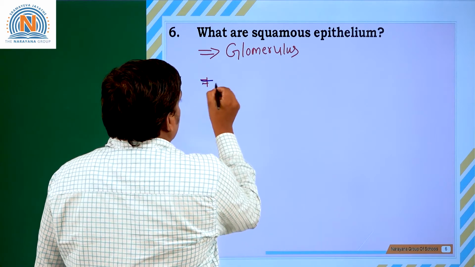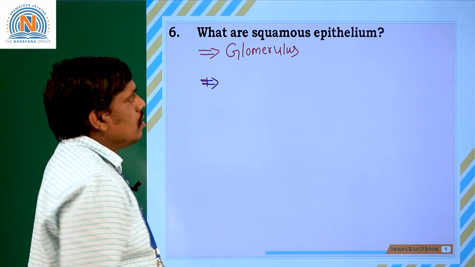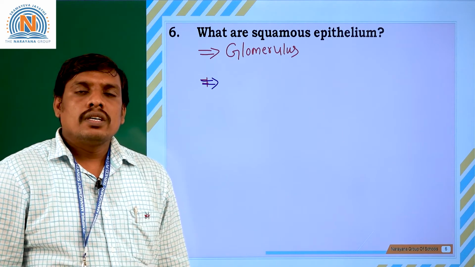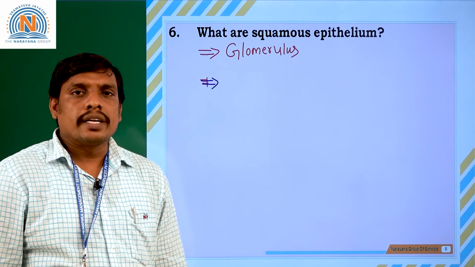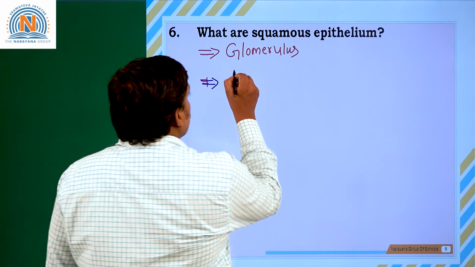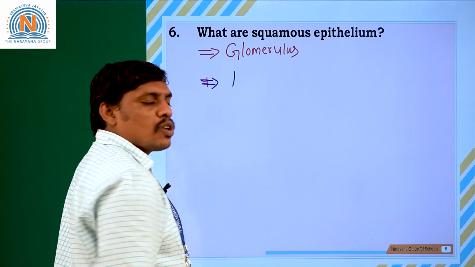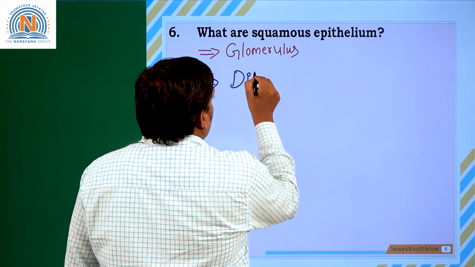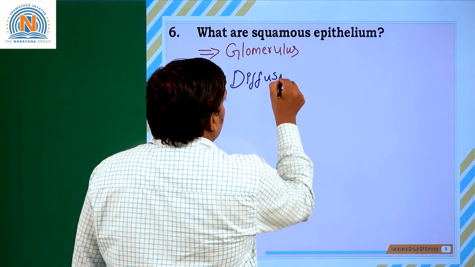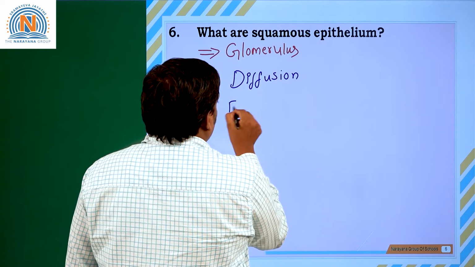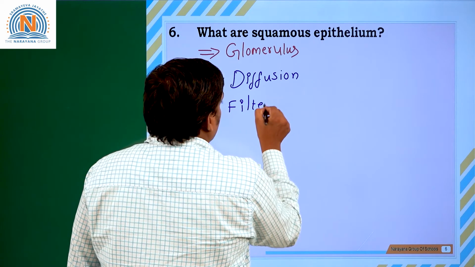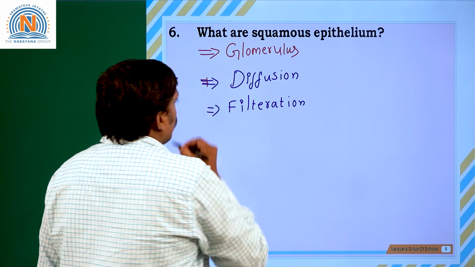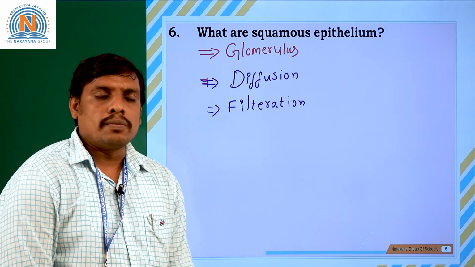The squamous epithelium is one of the important epithelia seen in the glomerular tubules. The squamous epithelium covers the inner walls of some internal organs where there is facilitated filtration or absorption, where there is diffusion, and where there is filtration. In these functions, the squamous epithelium plays an important role.